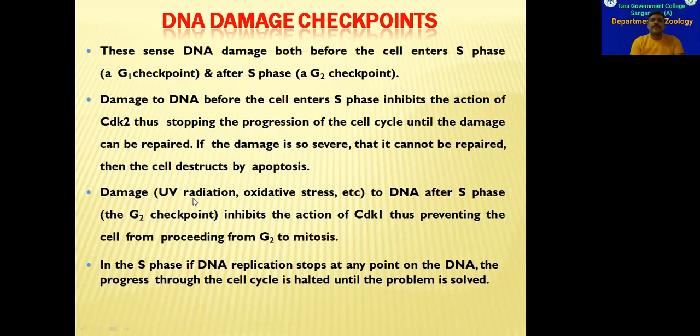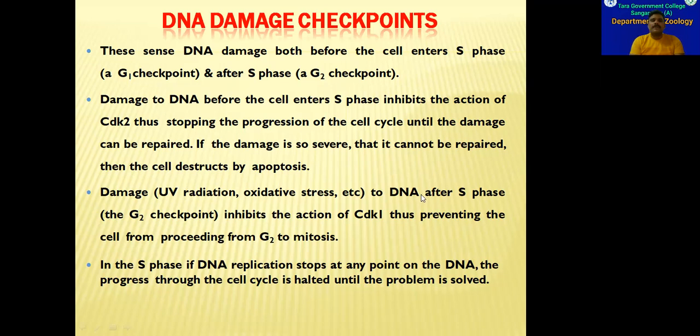DNA damage could happen due to UV radiation, oxidative stress, etc. All these damages will be checked at the G2 checkpoint, and at the G1 checkpoint, DNA damage may happen due to various reasons. So those DNA damages will be checked at the G1 checkpoint, and entry into the S phase will be restricted at this checkpoint.